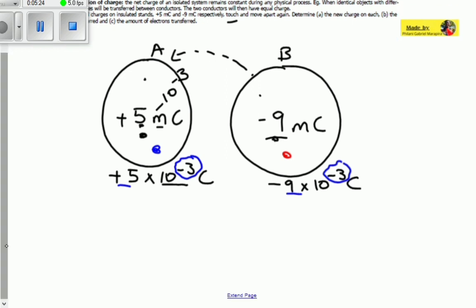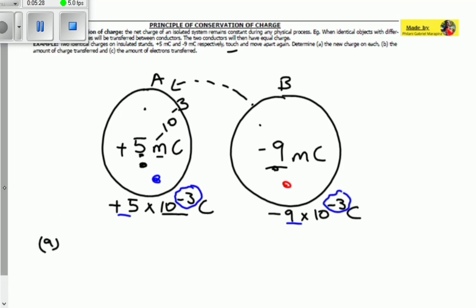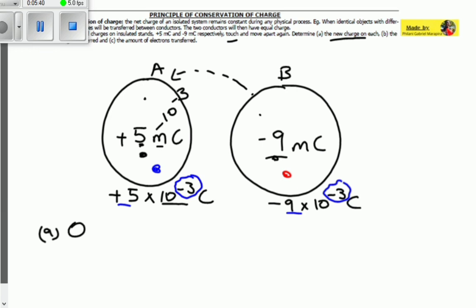So first of all, how do we find the new charges on each? Question A asked us to determine the new charge on each of them. They say on each because they know that after the transfer of electrons from B to A, their charges will be equal to one another. So here, the new charge on each of them will be equal to the sum of the charges in A and B over 2, since they are 2.